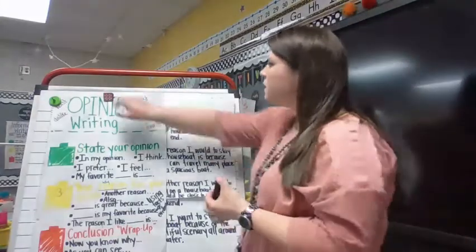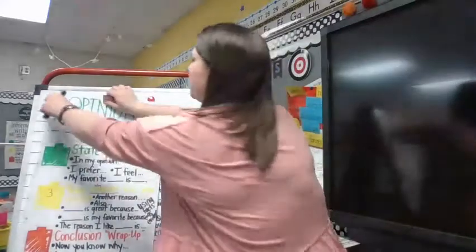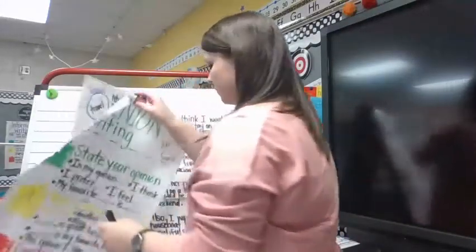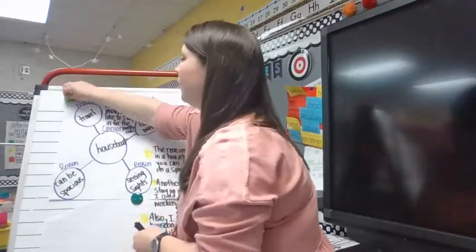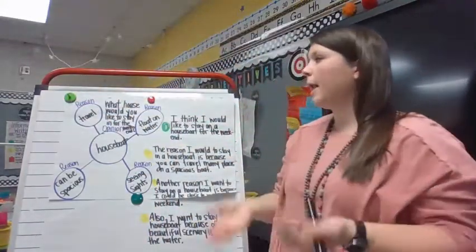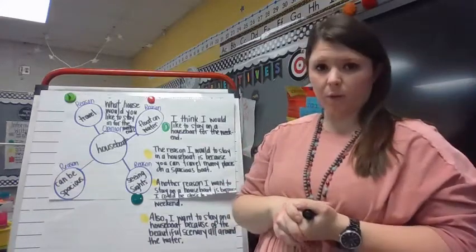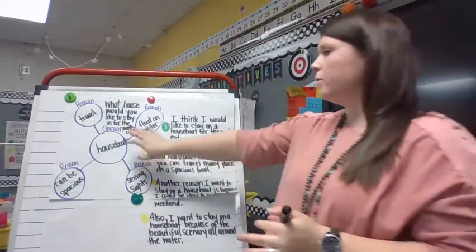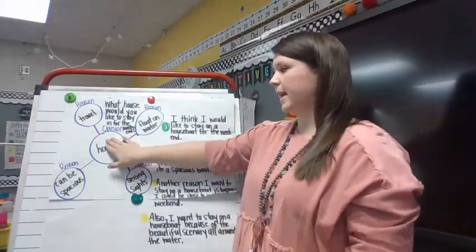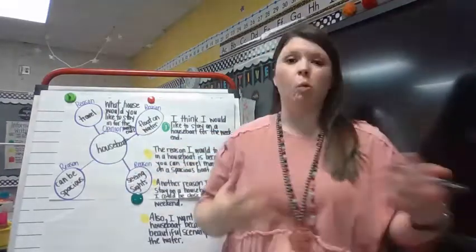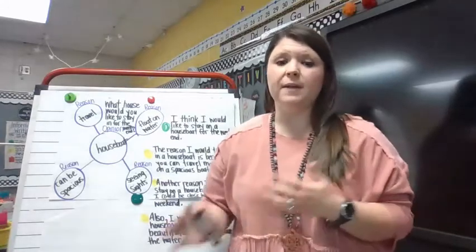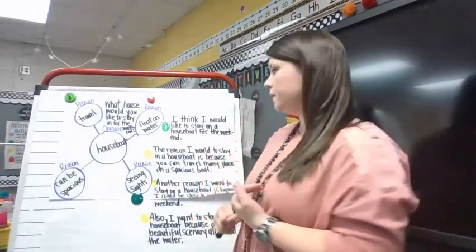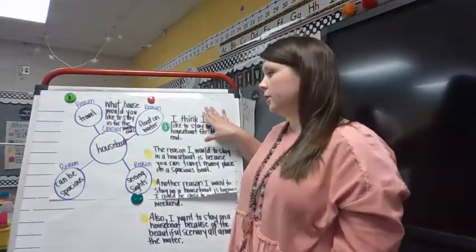So this week, what we've been doing is taking a plan that we started on Monday about answering the question, what house would you like to stay in for the weekend? You chose a house that you would like to stay in, and then you gave 4 reasons why. Then on Tuesday, we wrote our introduction sentence.